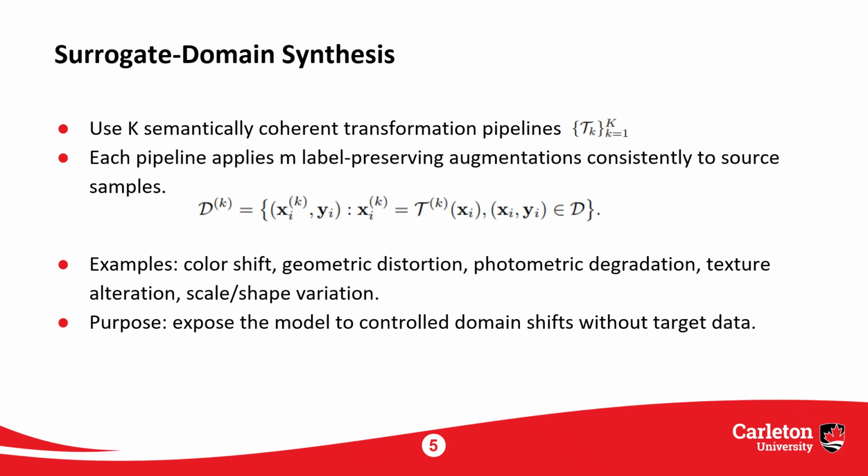BiasDG starts by creating surrogate domains. For each transformation pipeline tau_k, the kth surrogate domain is D_k. The transformations are label preserving but domain altering. Color shift, texture shift, geometric distortion, photometric degradation, and similar changes. The important point is that these are not random isolated augmentations. They are grouped into coherent pipelines, so each surrogate domain represents a structured type of shift.